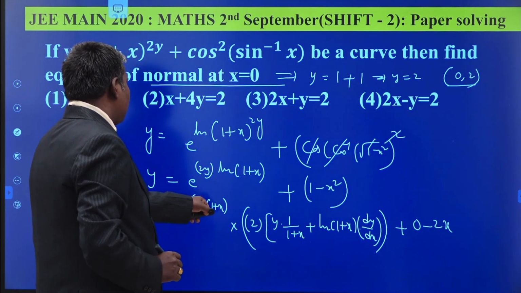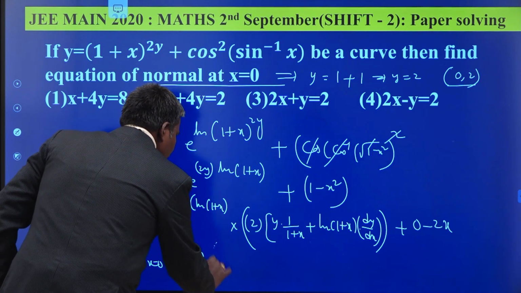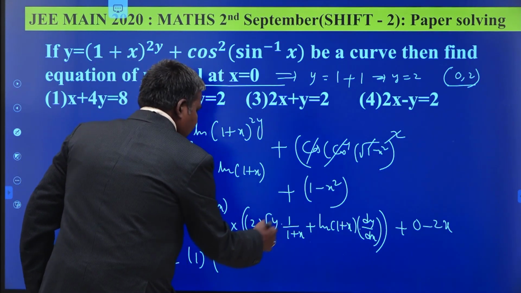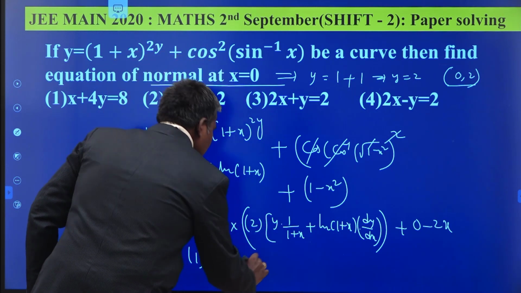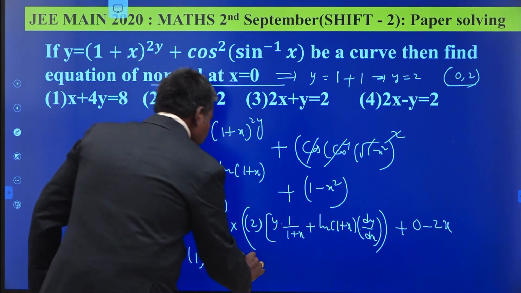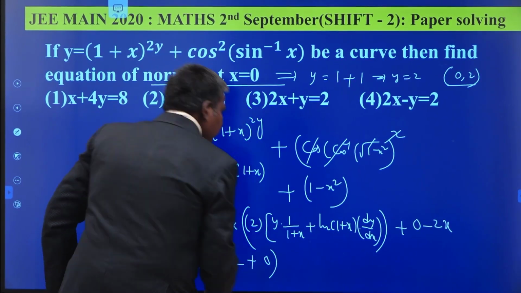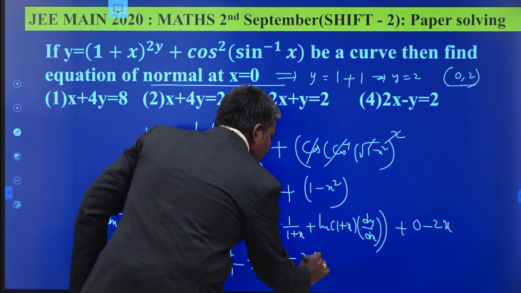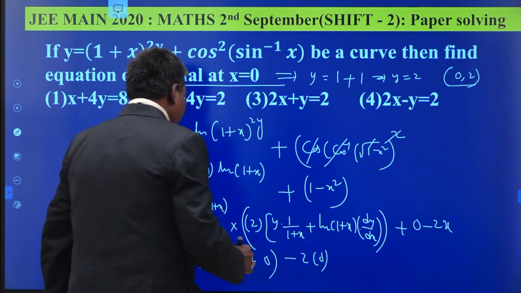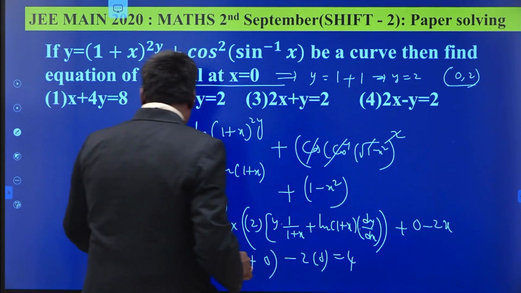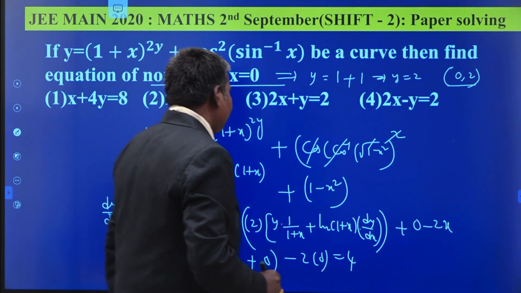Log 1, log 1 means 0. 0 into 1, 0, e power 0 is 1. 2 times of, what is your y value? 2. 2 2s are 4 by 1 plus 0, 1, plus log 1, 0. 0 into something, 0, minus 2 times of 0. Be careful in your calculations. 1 4s are 4. So dy by dx at x equal to 0, this is nothing but slope of tangent. Slope of tangent is 4.